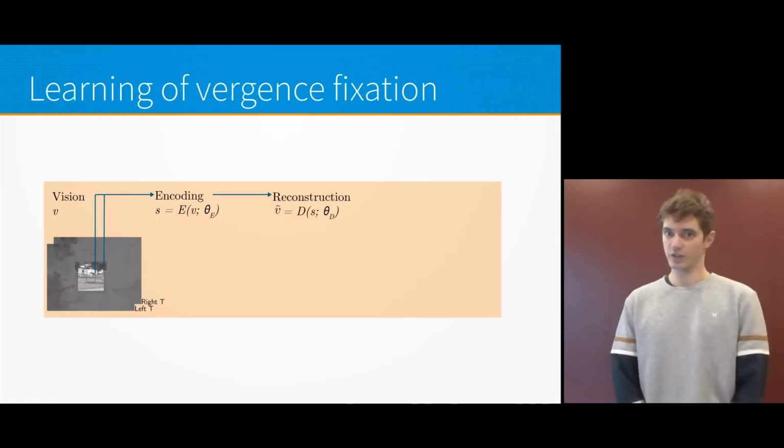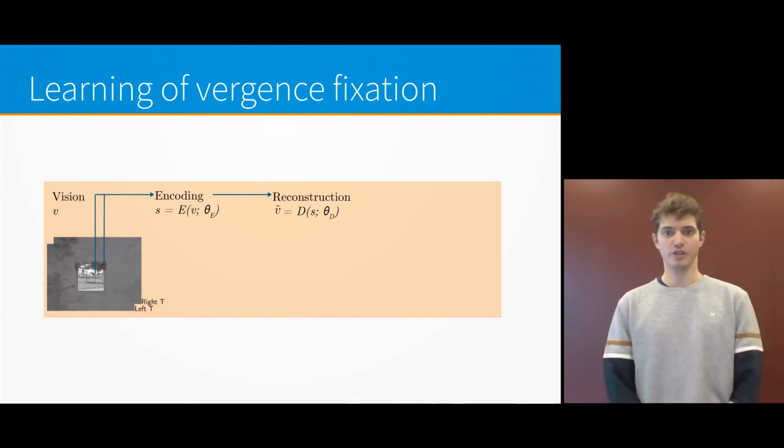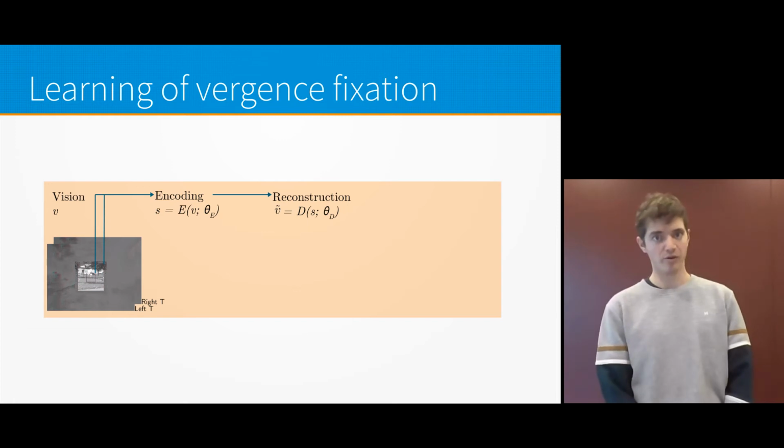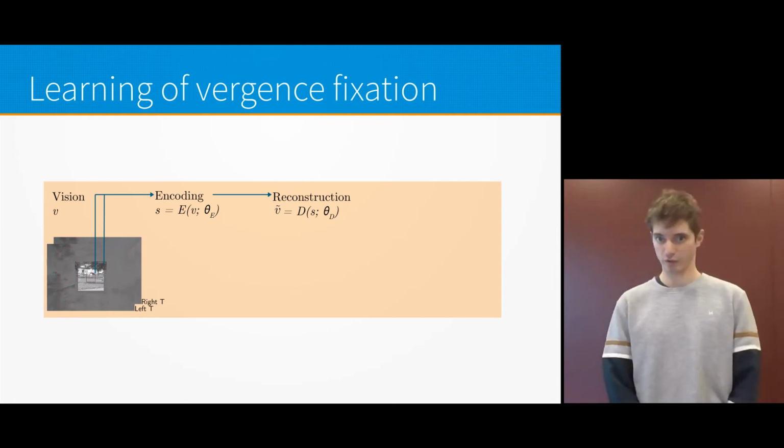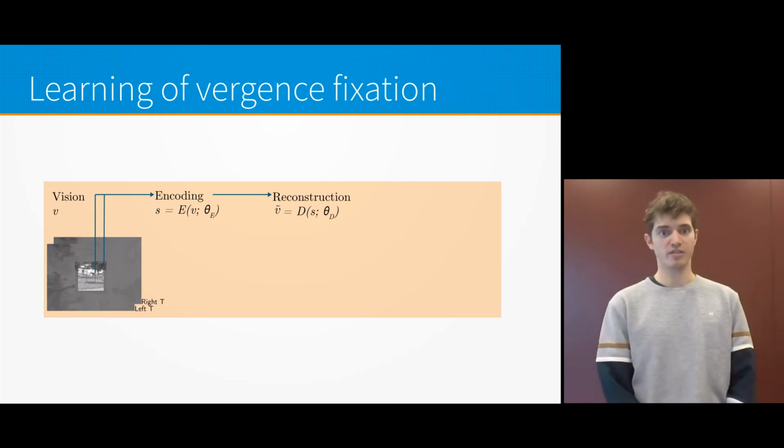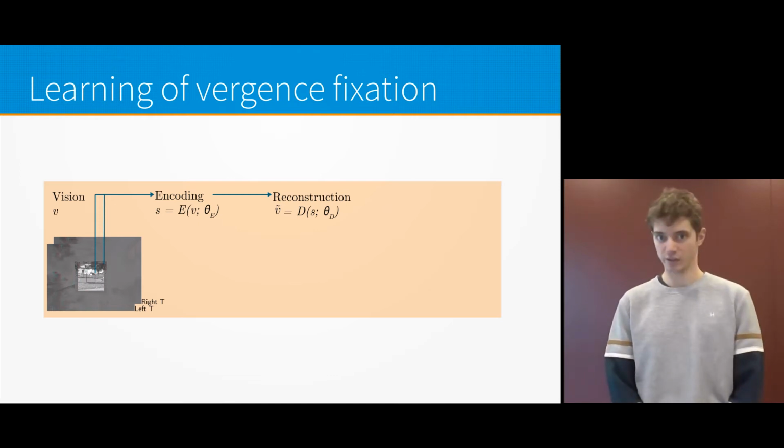Let us now focus only on the case of vergence learning. The autoencoder jointly encodes the left and right images from a robotic camera. Our hypothesis is that perfectly aligned left-right pairs have lower reconstruction errors than pairs with a vergence disparity. The encoded visual information is then fed into a reinforcement learning algorithm.